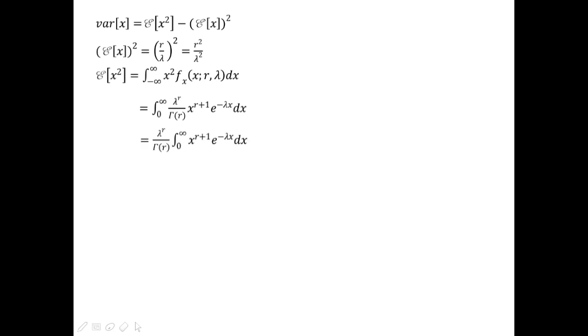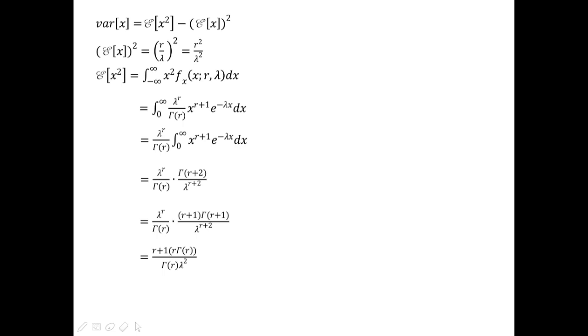So we pull out the constant of the integral. We have lambda raised to the power of r over gamma r, integral of x to the power of r plus 1 times e to the power of negative lambda x dx, evaluated from 0 to infinity. So we have lambda raised to the power of r over gamma r times gamma quantity r plus 2 over lambda raised to the power of r plus 2, which is equal to lambda raised to the power of r over gamma r times r plus 1 times gamma quantity r plus 1 over lambda raised to r plus 2.